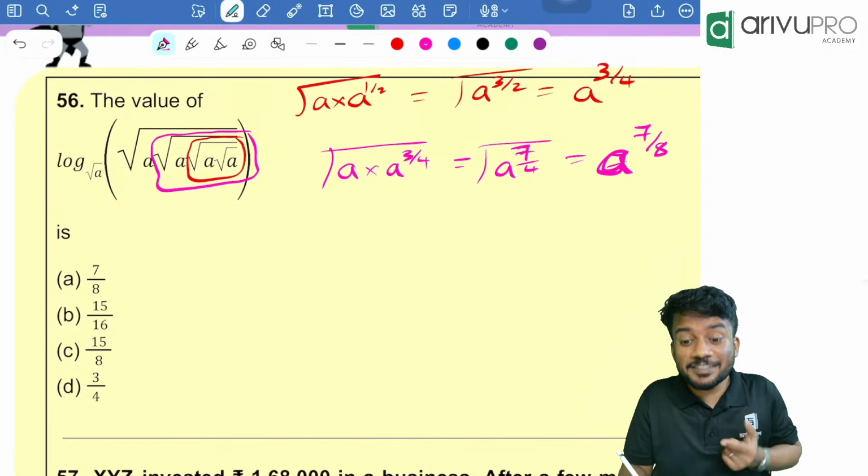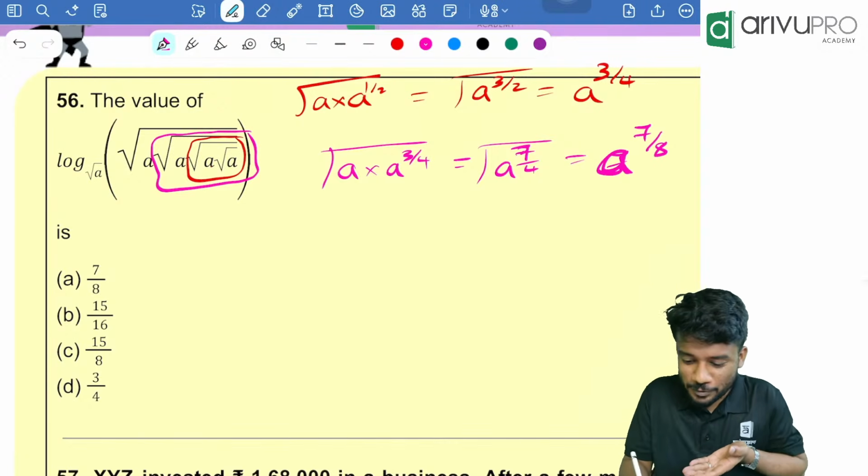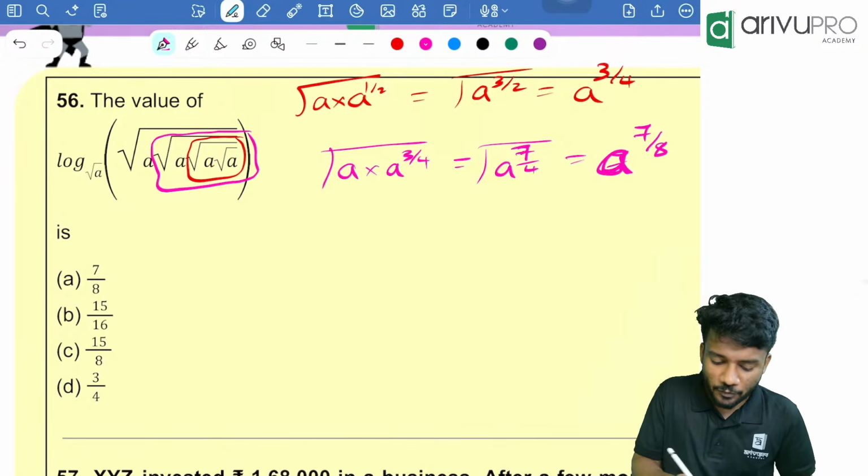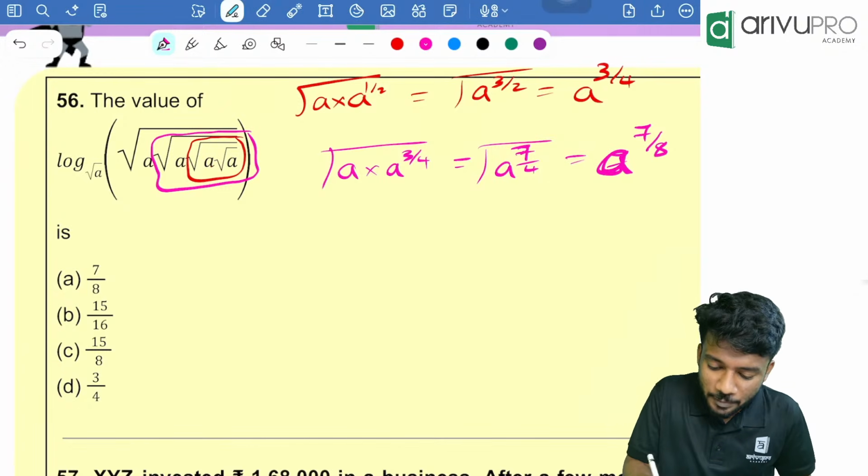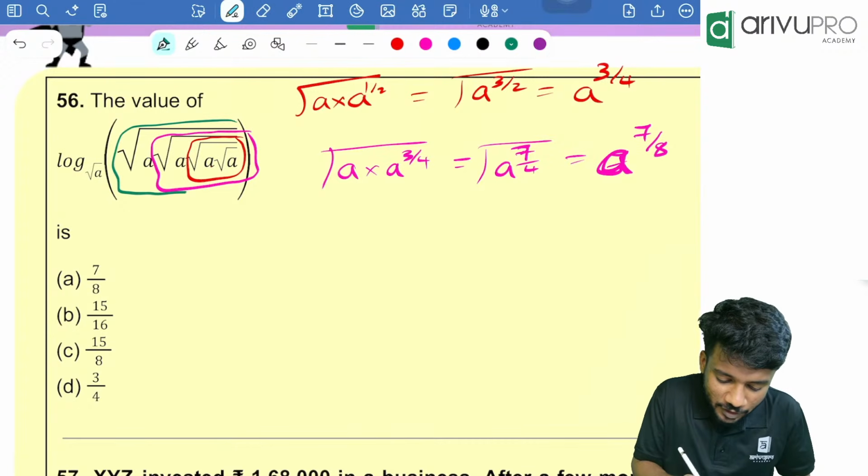I can expect this question. I am seeing this question can come for this attempt also. Okay, it's a very good question. Now we found that much value. Now who is remaining? The last and final one is remaining over here, right? Yeah, we are going to take that.